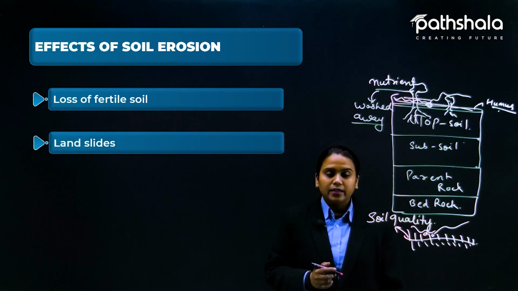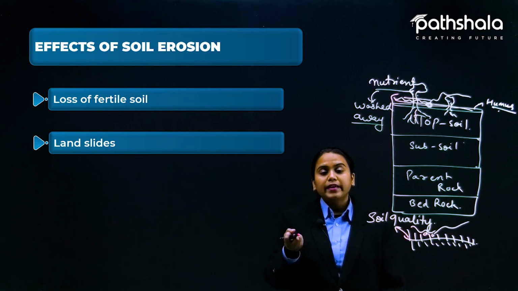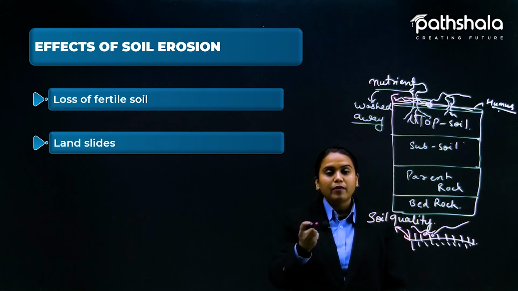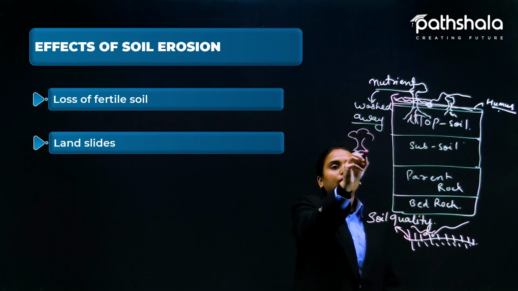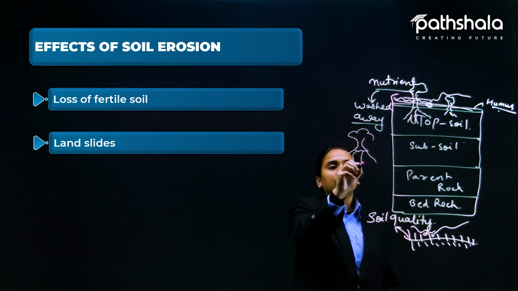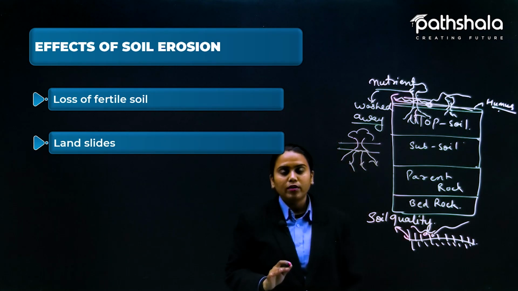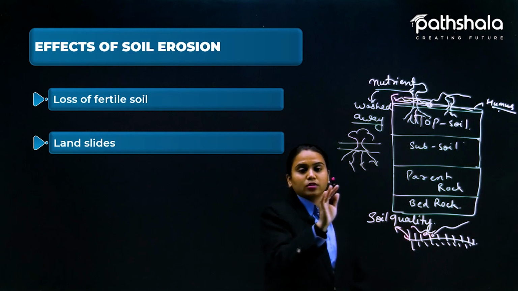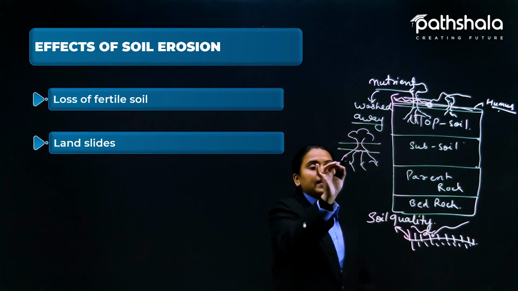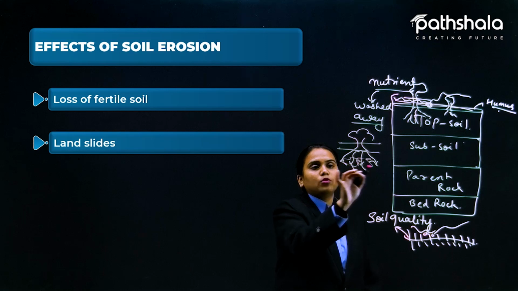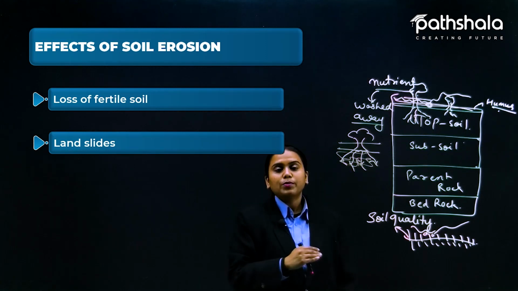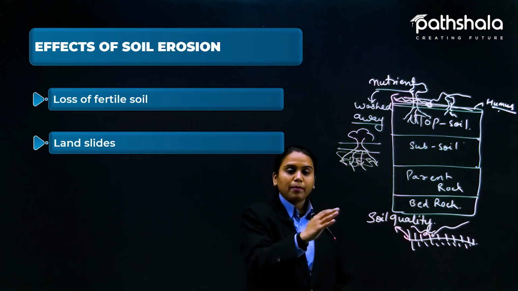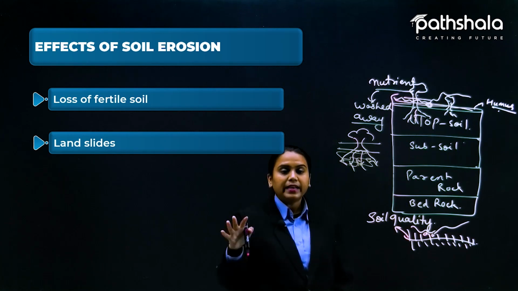Now landslides. You know that roots make the topsoil hold up. When these roots are cut, like this tree, when these roots are holding the soil, and if it is cut, that means roots are not going to do their work now. When this is not done, this land is going to loosen up. Okay, all this will become loose, and when that happens it occurs in big hilly regions, and some parts of the plain areas.